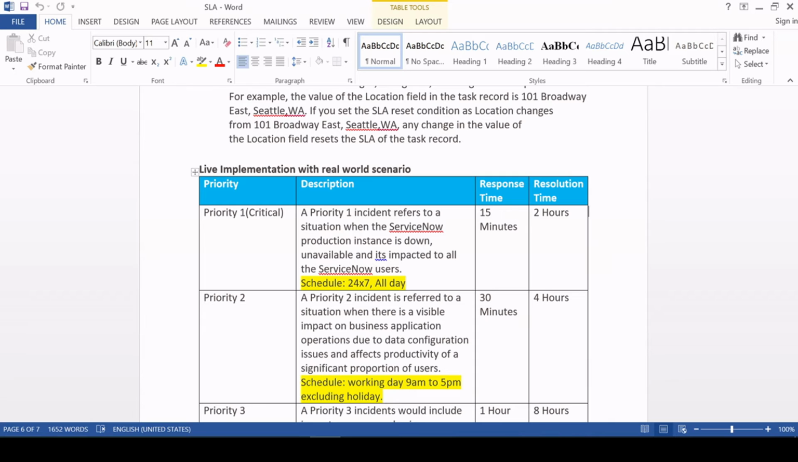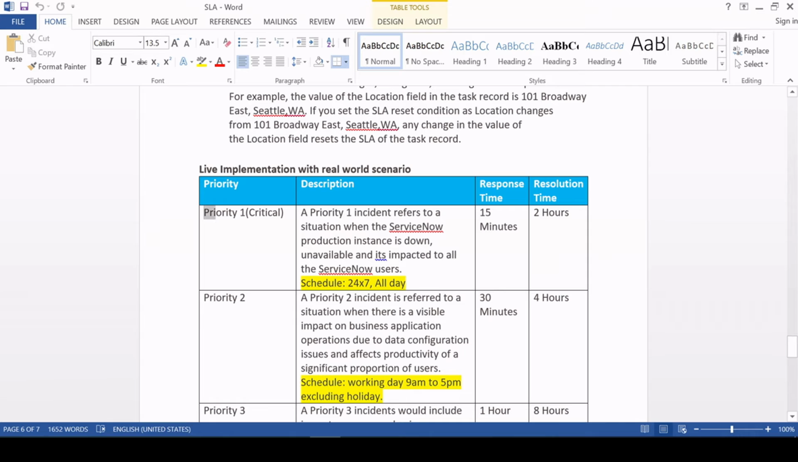Fine. So now let's start our actual implementation. So first thing, guys, once you connect with your client to gather the SLA requirement, they will provide you data like this. This is the description which I have written only for understanding. The client will not provide you this, they will only provide you what kind of SLA we are going to raise.